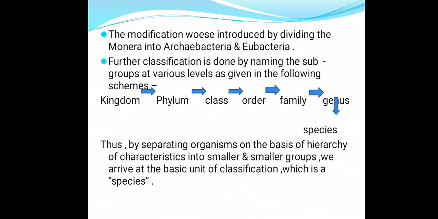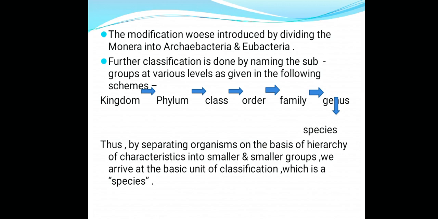Thus, by separating organisms on the basis of hierarchy of characteristics into smaller and smaller groups, we arrive at the basic unit of classification, which is species.